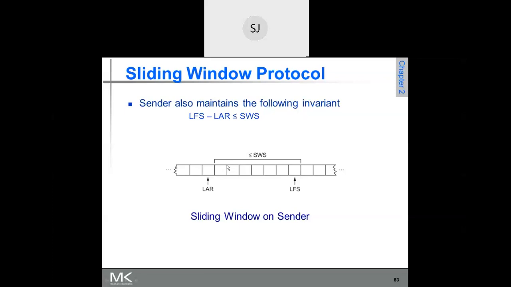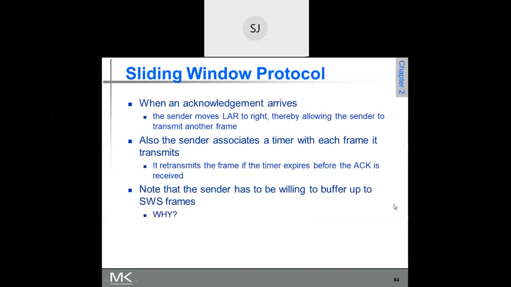So this window comes here. This SWS starts from here, and it goes up to this one. So it slides by one place. That is why it is called the sliding window protocol. So the same thing is given when an acknowledgement arrives.